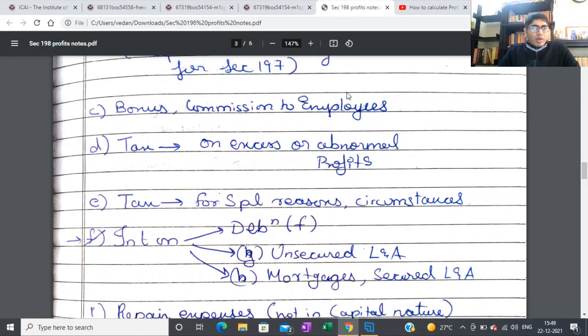Next is bonus and commission to employees. Section 198 gives some more technical detail, mentioning engineers and technical people, but basically bonus is given to all employees. That's the essence. Bonus and commission given to all employees pertains to the operations, which run through the contribution of the managerial team. So you have to deduct it also. Take this expense, no problem.